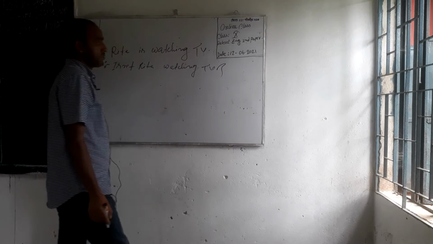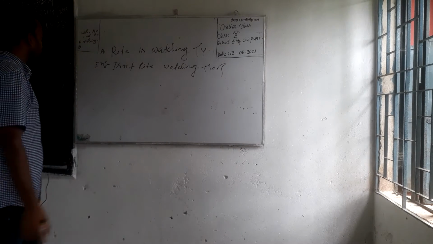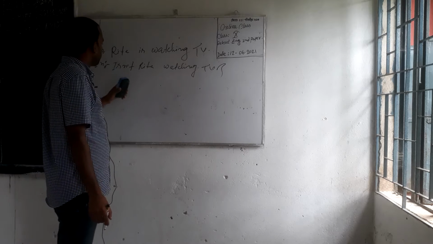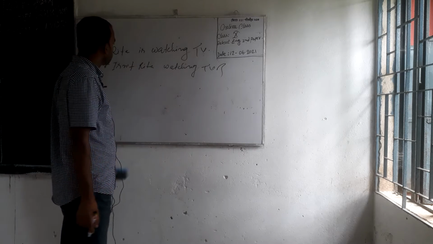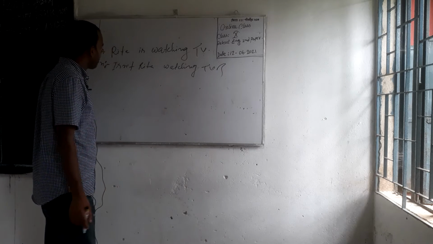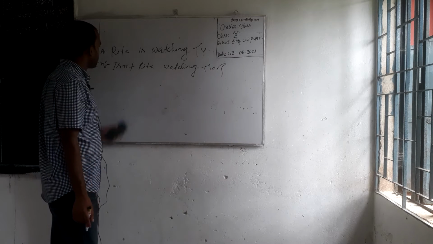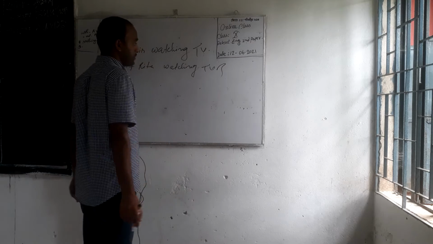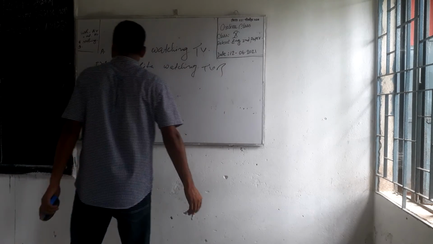Then note of interrogation. I have written is and then not, as our statement is affirmative, so we have to write not with auxiliary verb, then Rita for subject, then watching TV, then note of interrogation. This is the way.